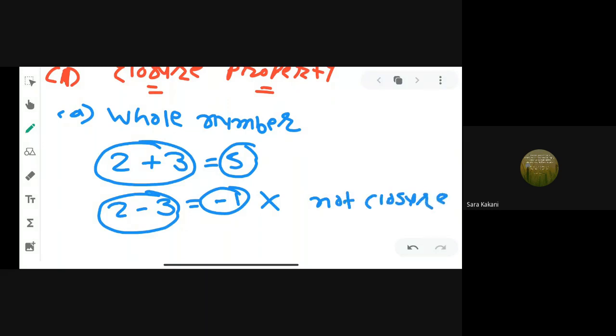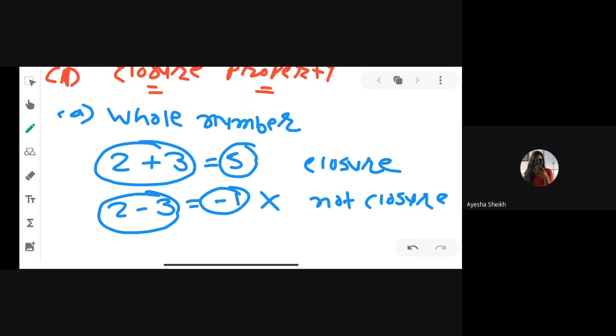Are you getting the concept of closure property? Yes or no? Yes, sir. If we are taking number from the one group and if you get the answer in this respective group, then it is closure. Otherwise, it is not closure. Clear, all of you? Yes, sir.